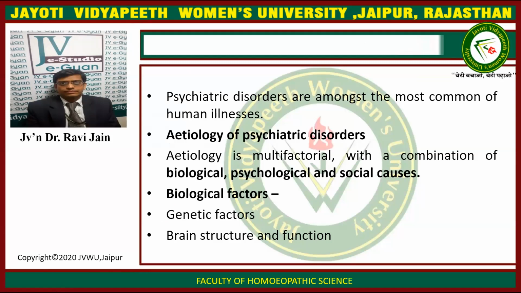What are psychiatric disorders? Psychiatric disorders are among the most common human illnesses. The etiology of psychiatric disorders: they are multifactorial, that is, they are dependent on many factors. Many factors are responsible for the development of psychiatric disorders, with a combination of biological, psychological, and social causes. The biological factors include two things: genetic factors, and brain structure and function.